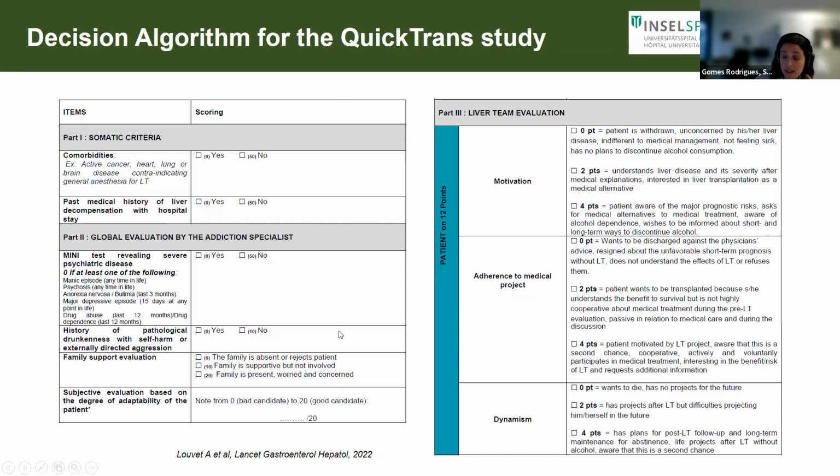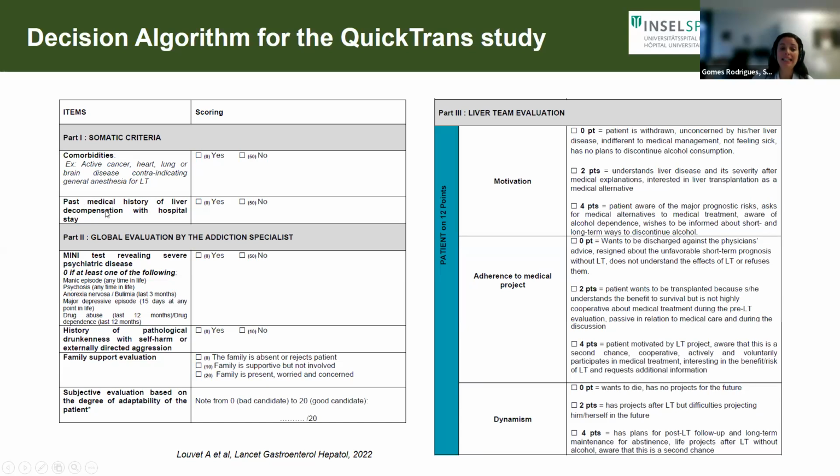Here I'd like to take a really nice study done also by the Franco-Belgian group called the QuickTrans study. And here, just as a snapshot, what were the criteria that these centers in France and Belgium used to list their patients in the setting of a severe alcohol-related hepatitis? Here we have it more or less divided into 3 parts. 1, basic somatic medical conditions. Do the patients have severe comorbidities, as we would for any other patient? Do they have active cancer, lung, heart, brain disease? And here, scoring between yes and no.